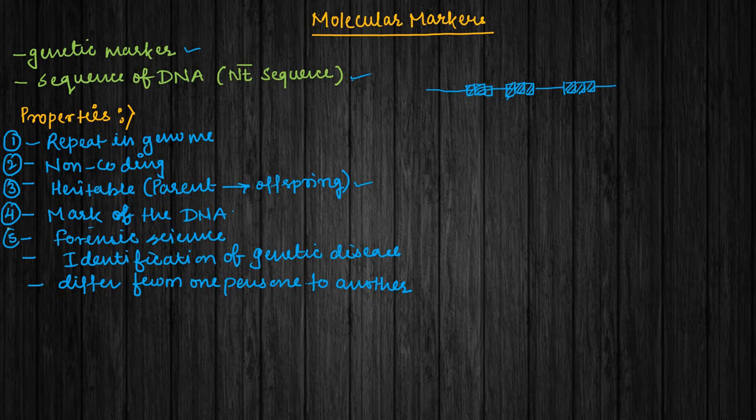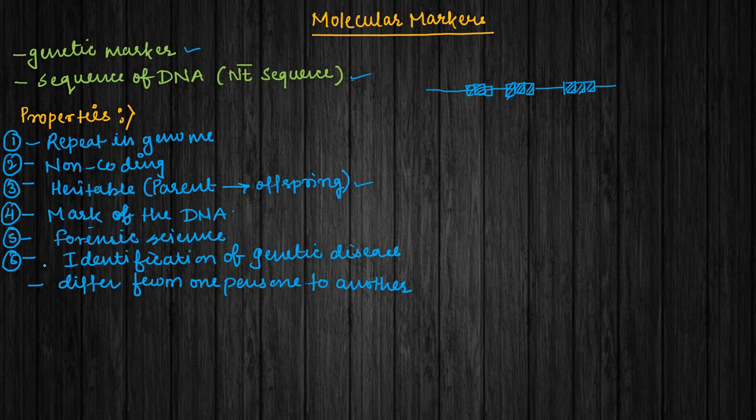The fifth important fact is related to function. They play a very important role in forensic science. Whenever there are certain kinds of disputes, like parental disputes, DNA fingerprinting helps a lot. Also, in crime scenes there is a use of molecular markers, and they help in solving all those kinds of disputes. So they help in forensic science.